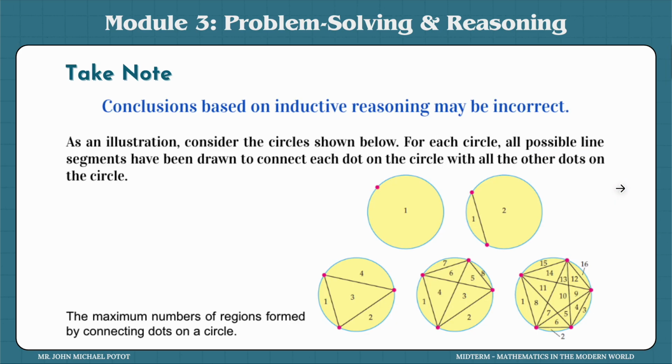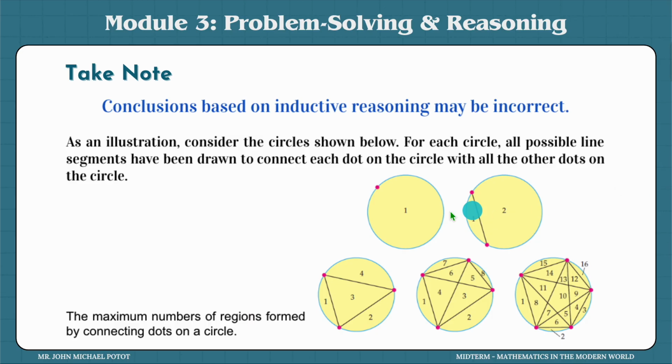Next. Now, conclusions based on inductive reasoning may be incorrect. We might think about it. Right now, we have seen examples earlier, and we would think that, oh, it works every time. As long as we observe the pattern of the previous numbers, we can predict the next one. In fact, that is not true. Inductive reasoning could be faulty. This is an example for that.